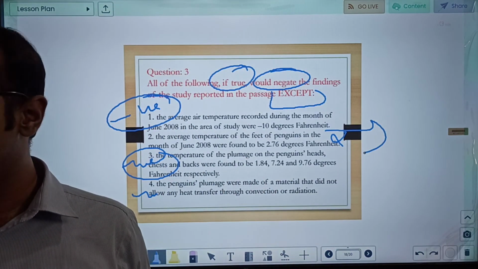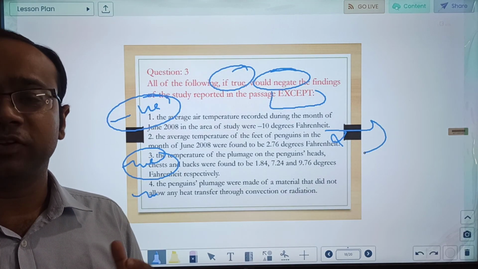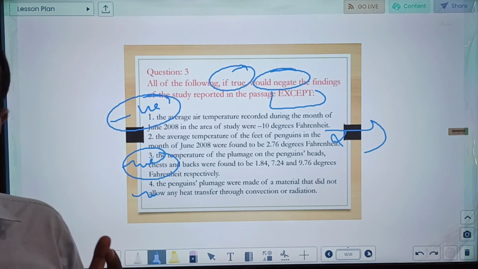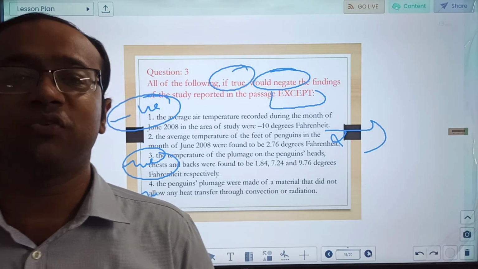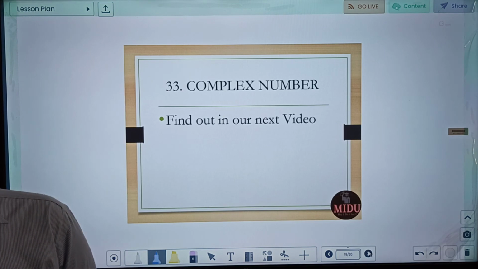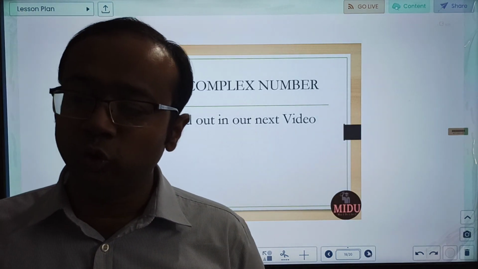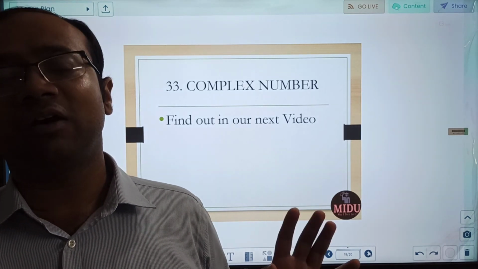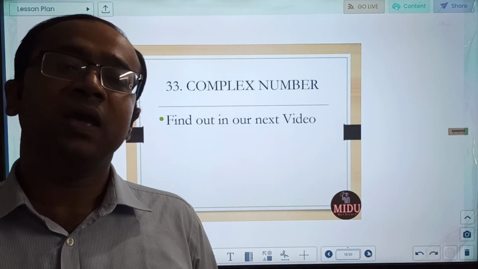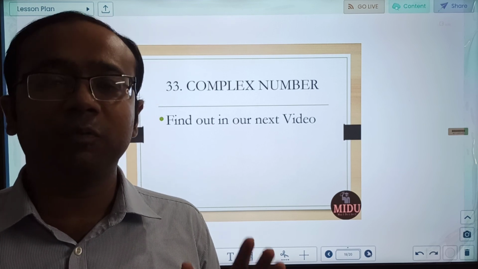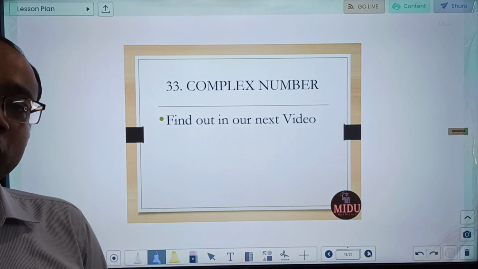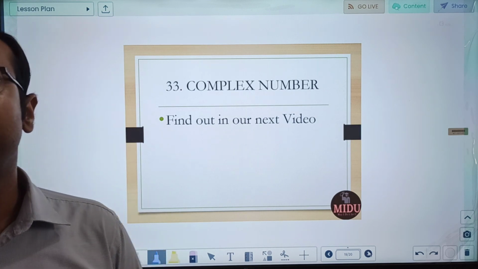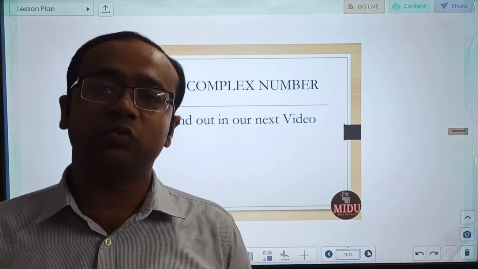So understood, my dear friends, how by understanding such a difficult passage, you need not understand it word by word meaning, just see how to comprehend it and then use it in the questions and options. That is what RC is all about. So today we have discussed 2 passages, done the practice. You continue doing it. See, there is a lot of RC material available on the net. If you are not able to find it, let us know in the comment section. We will provide you with practice passages, but try that from today till you appear in CAT. Still there are more than 1.5 months, around 50 days. Every day you practice at least 1 to 2 RCs.